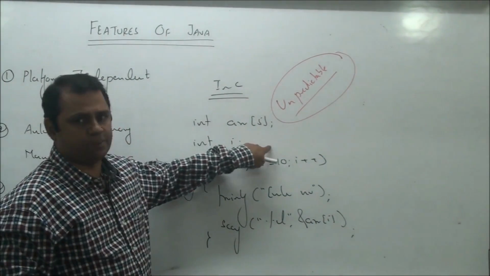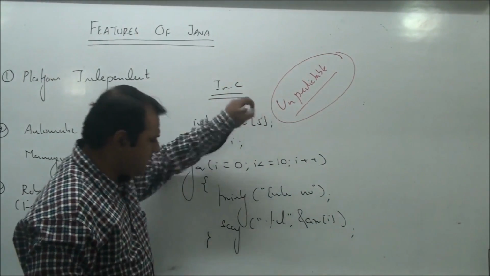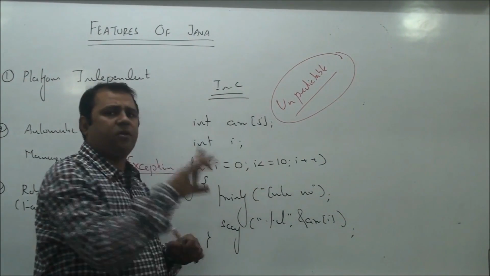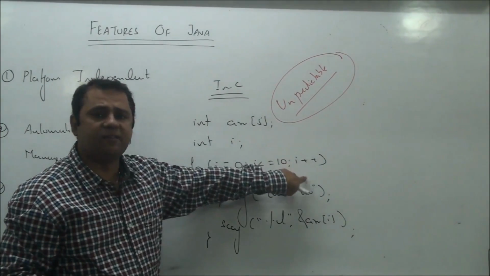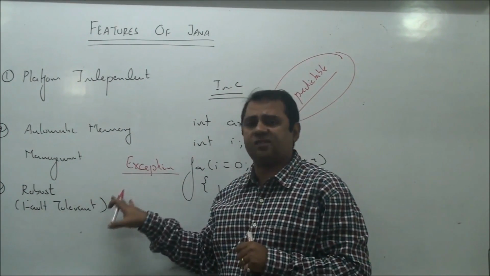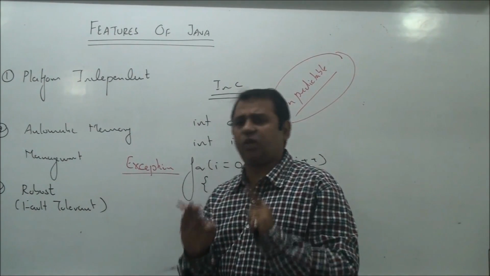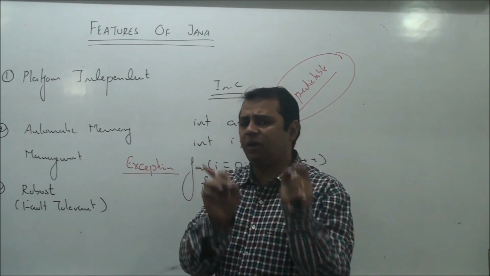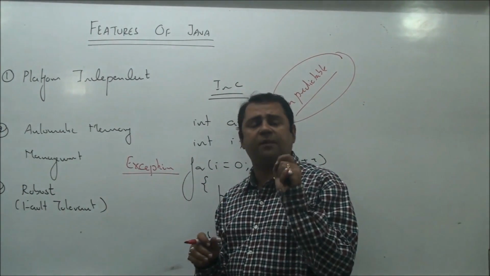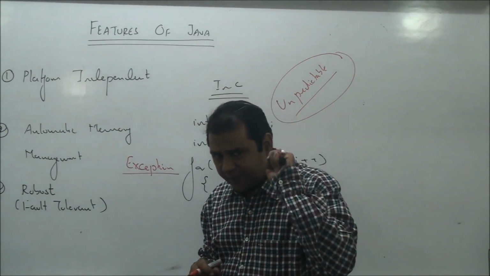While in C and C++, this can cause any kind of havoc. This can cause any kind of runtime error on the machine on which the program is running. In short, the machine on which a Java application is running is safe and secure from any kind of illegal operation which a program can do, because all the operations which a program performs are first verified by JVM.